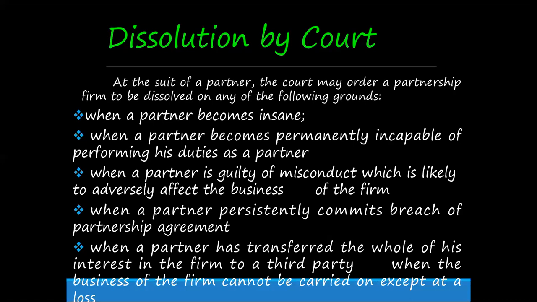For example, I am a partner, but my age is crossing 58 or 60. At this time, I want to involve my son to carry on my business. In this situation also, we have to wind up, and after that we have to create one new contract. In that contract, we can add my son as one of the partners.